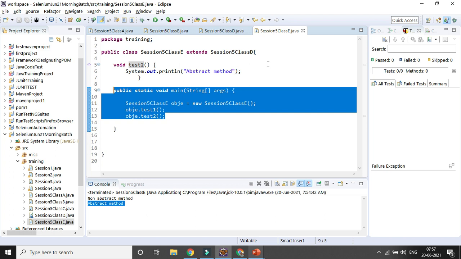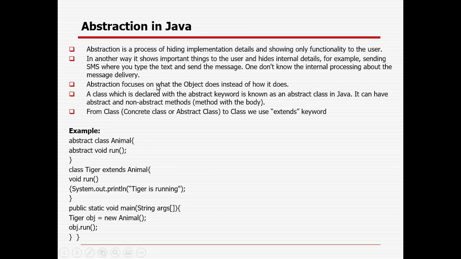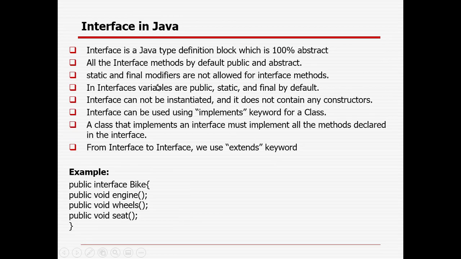Now it's interface. I already mentioned interface is 100% abstract in nature. Interface in Java is a type definition block which is 100% abstract. All the interface methods are by default public and abstract. Static and final modifiers are not allowed for the interface methods. All the interface variables will be public, static and final by default. Interface cannot be instantiated and it does not contain any constructor.